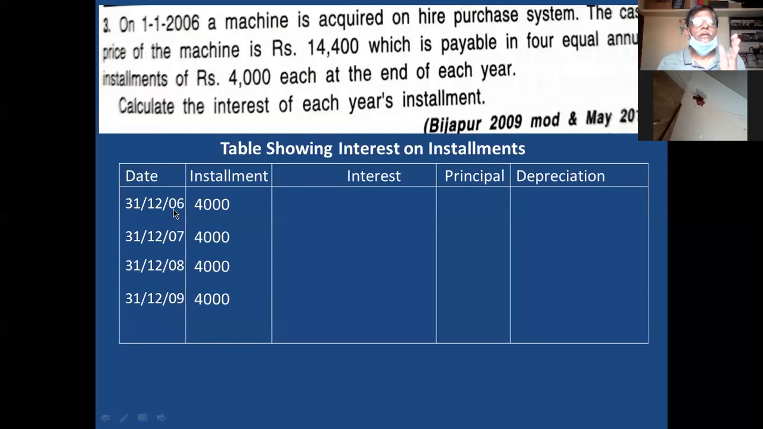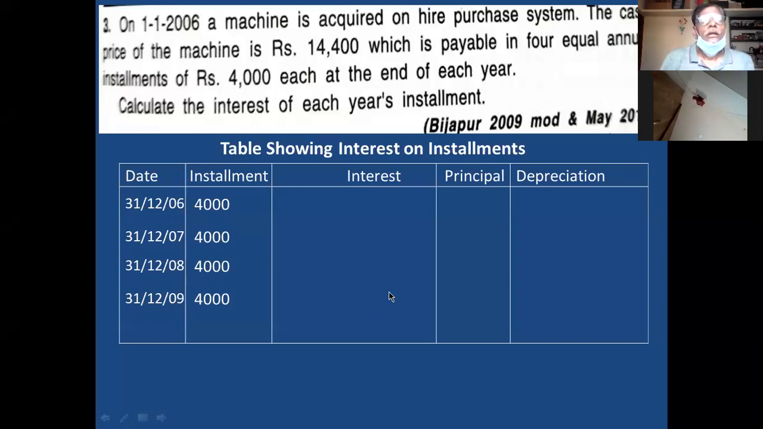Okay. This is the date of year end. At the end of your year, you pay 4,000. First year end 4,000. Second year end 4,000. Third year end 4,000. Fourth year end 4,000. And in this problem, there is no cash down or advance amount.